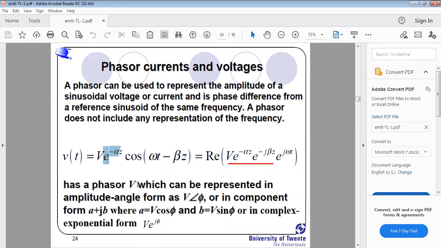Okay, it has a phasor form of v, which can be represented as the amplitude angle form of v of angle phi, or in component form of a plus jb, a real and imaginary term. Simply, they convert that trigonometric representation into exponential form and separate the real and imaginary terms.